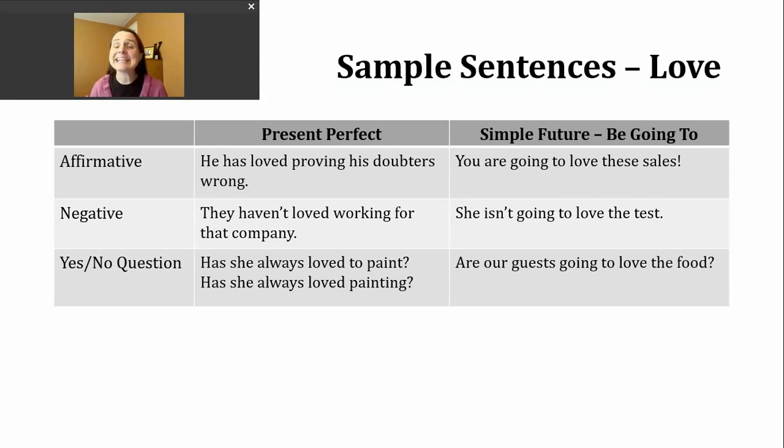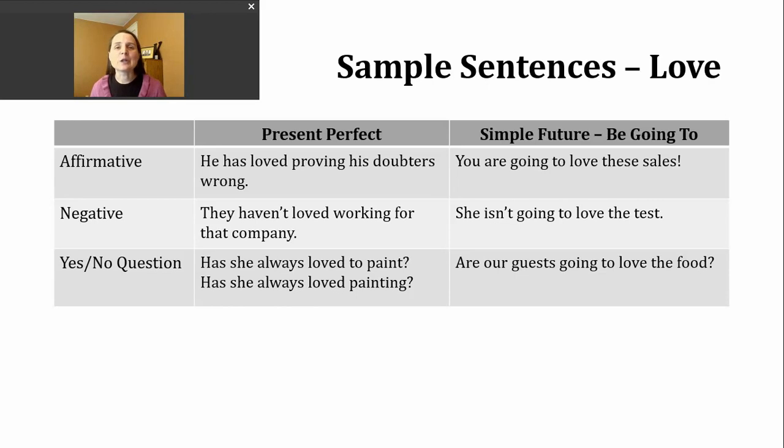Now, if I want to make a negative sentence in the present perfect, I'm going to insert not after have or has. You might hear many people use the contraction forms haven't or hasn't. Here's another example sentence. They haven't loved working for that company.